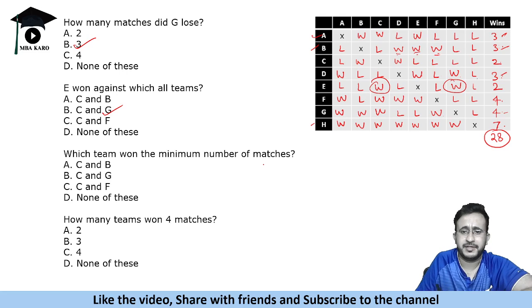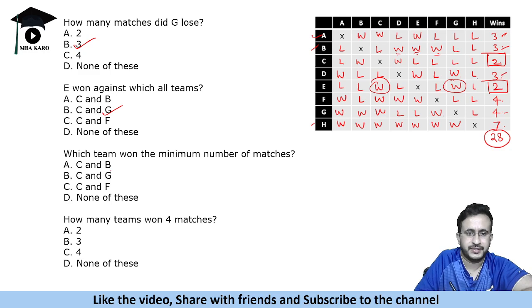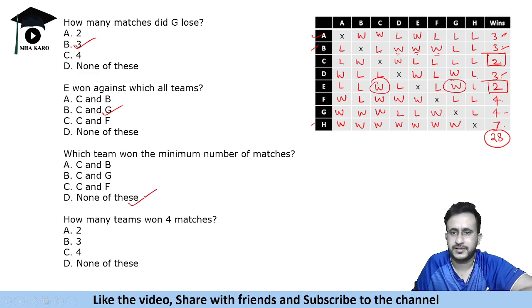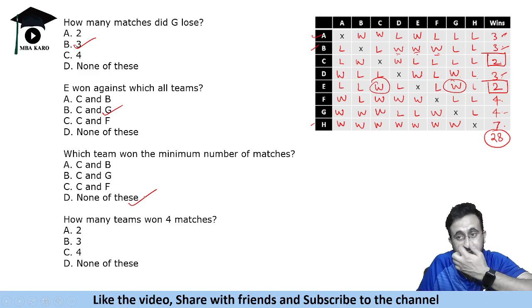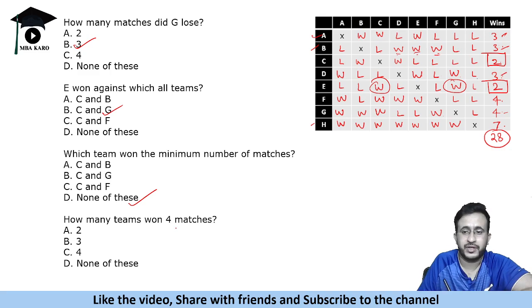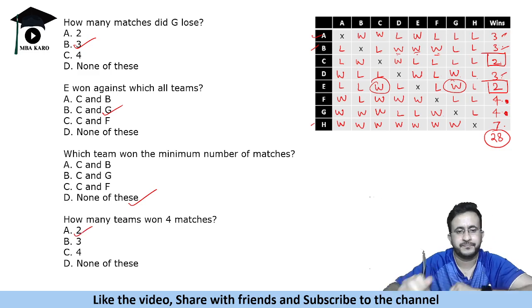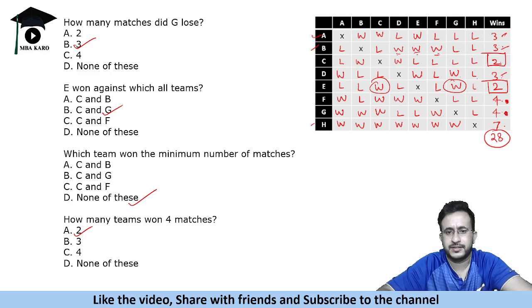Which team won the minimum number of matches? So there are two teams that won two matches, which are C and E. So the answer is none of these. So C and E both won two matches. How many teams won four matches? So there are two teams that won four matches, which are F and G. So that is the solution to this set and answers to the questions.